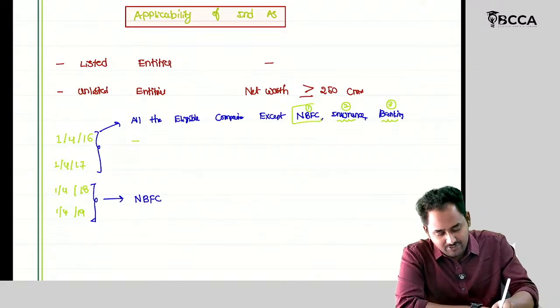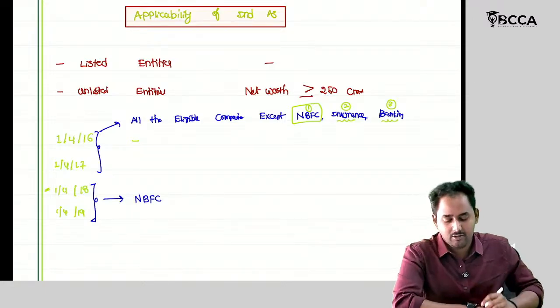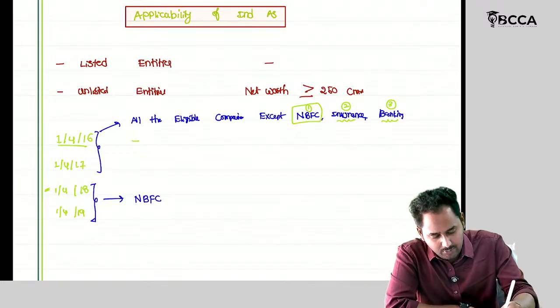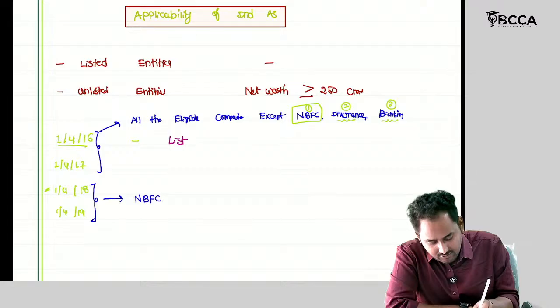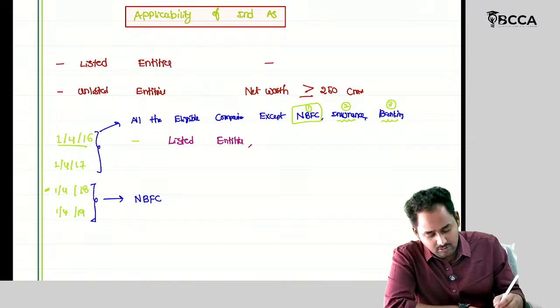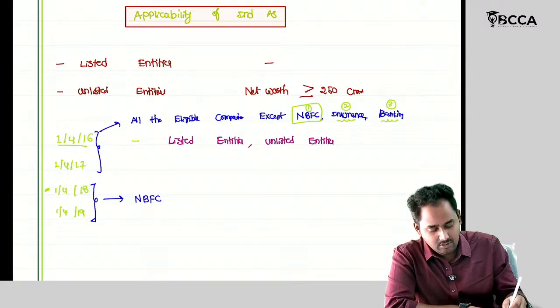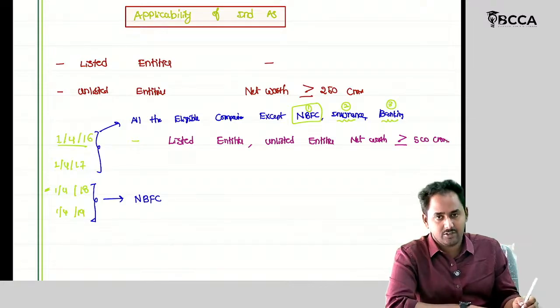But with respect to NBFCs only, Ind AS is made applicable from 1/4/18. I will tell you why there are two dates. On 1/4/16, it was made applicable to listed entities and unlisted entities whose net worth is greater than or equal to 500 crores.